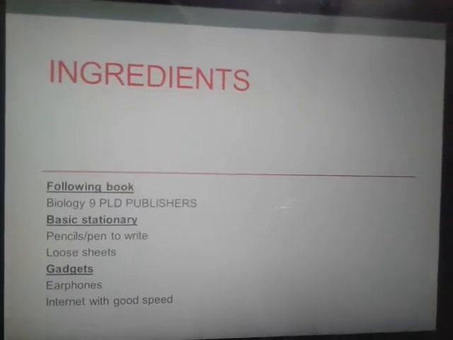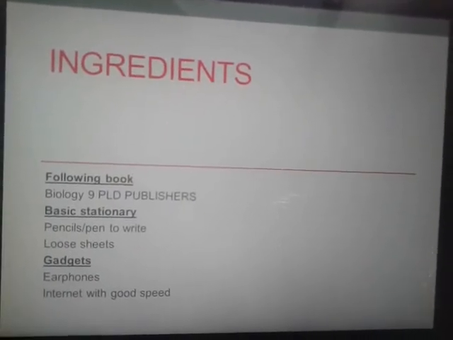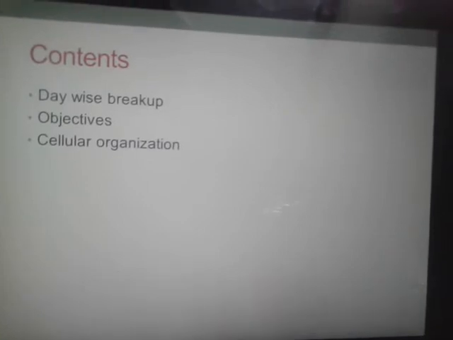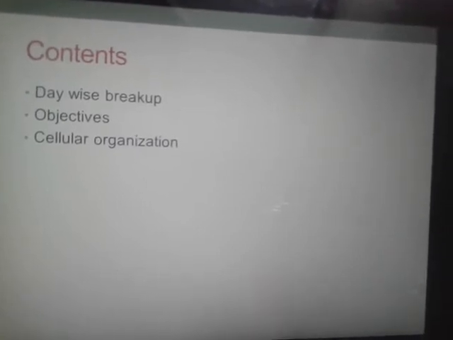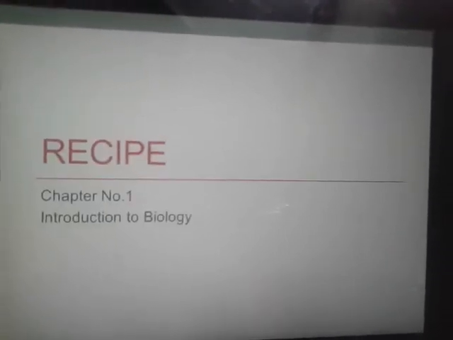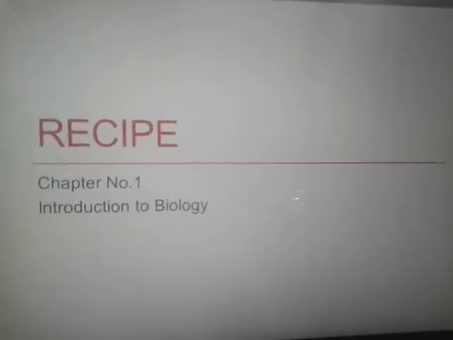Grade is 8 and subject is biology. Ingredients are you must have the following: book, basic stationery and gadgets. Contents include device breakup, objectives, cellular organization. Recipe is chapter number 1, Introduction to Biology.